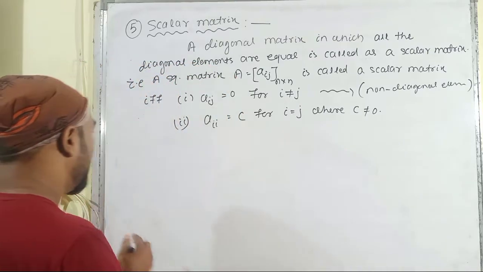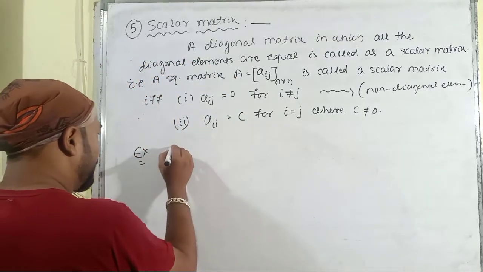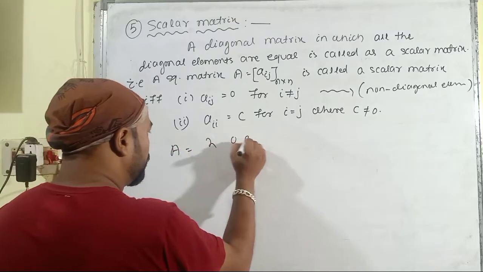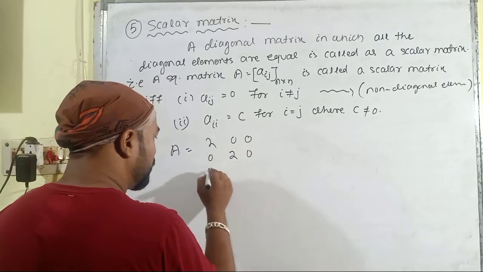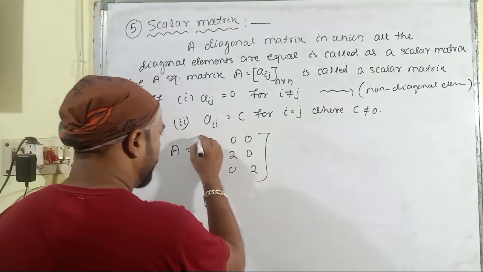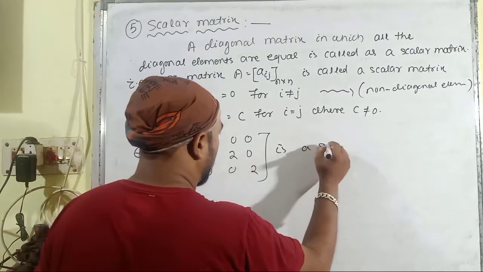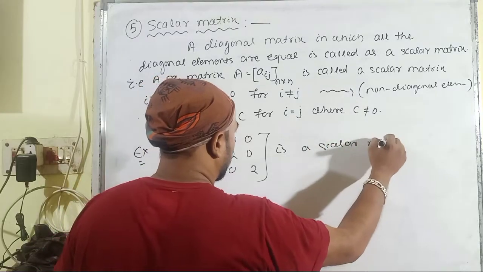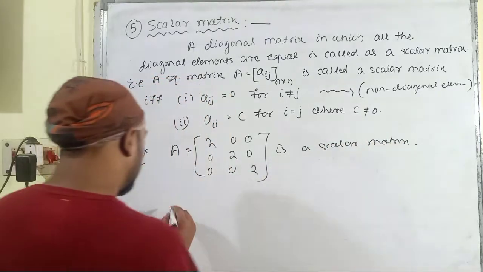Let us consider an example here. A is equal to 2, 0, 0, 0, 2, 0, 0, 0, 2 is a scalar matrix. You can consider another example.